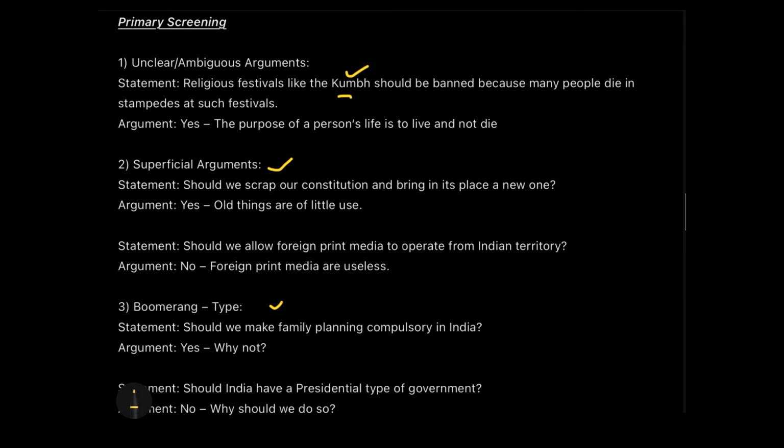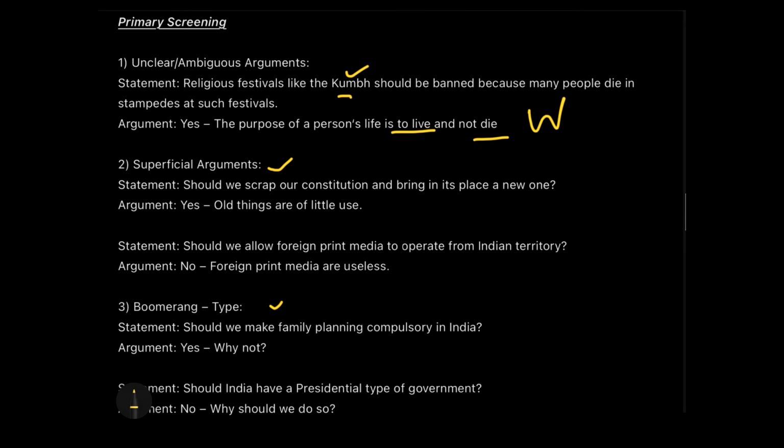Okay, this is true. Now, what is the argument which is saying yes? The purpose of a person's life is to live and not to die. Now, do you consider that this statement has any relation with exactly the stampede experienced in Kumbh? Not really. So therefore the argument is unclear, ambiguous, and we cannot relate it to the main statement, and we consider this to be a weak argument.